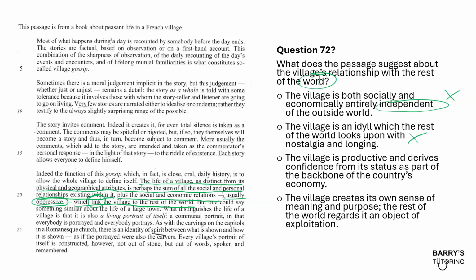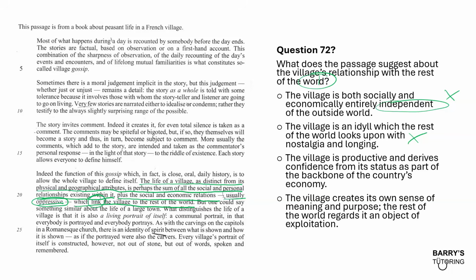Okay, let's have a look at option C. The village is productive and derives confidence from its status as part of the backbone of the country's economy. It never says the village is productive, by the way, right? If you're just reading about it, the life of the village as distinct from the physical geographical attributes is perhaps the sum of all the social and personal relationships existing within it, plus the social and economic relations.